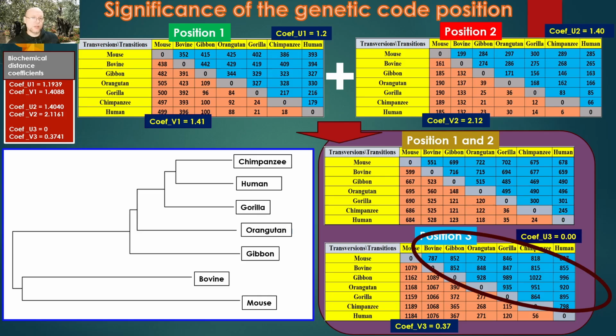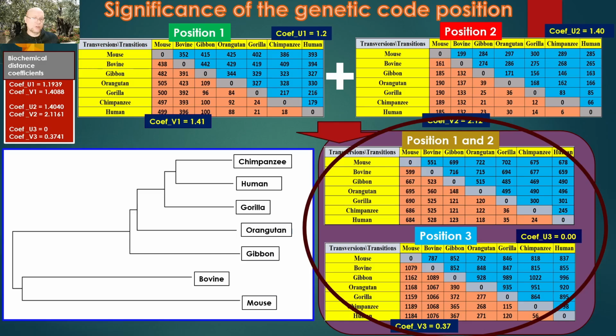Since we see that the first and second positions have the greatest impact on the changes on protein properties and structure, the substitution table is presented in the form of two separate tables, as the summed value of substitutions at the first and second position and as a separate table for substitutions at the third position. What, however, conclusions can we draw from these tables?